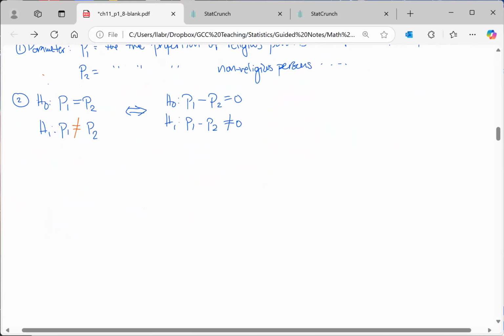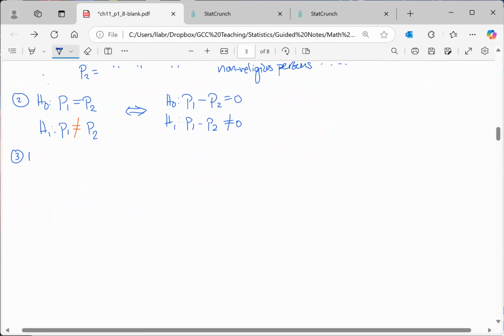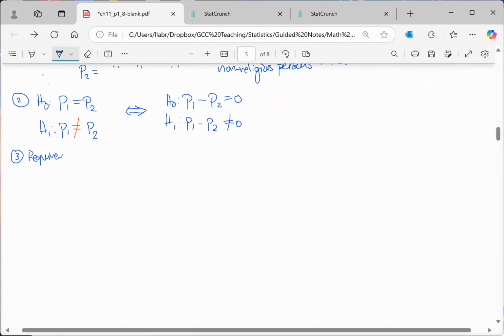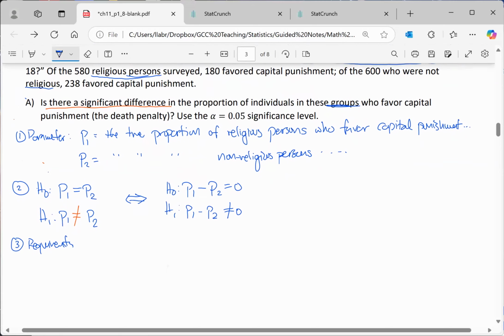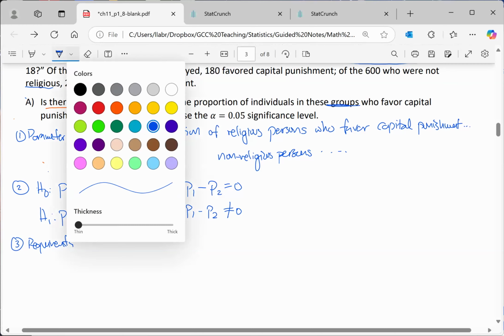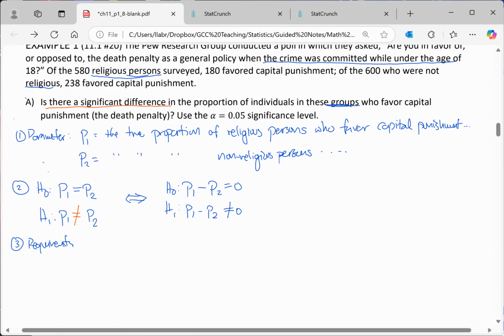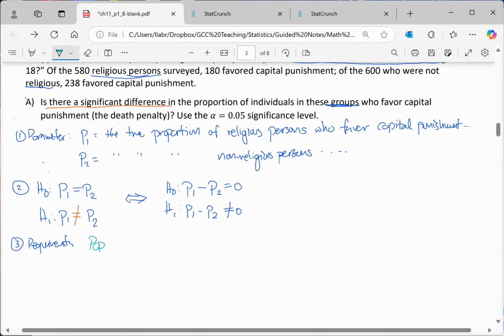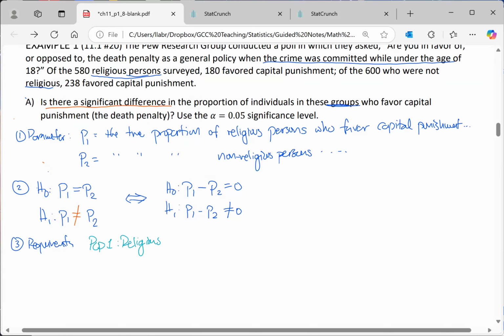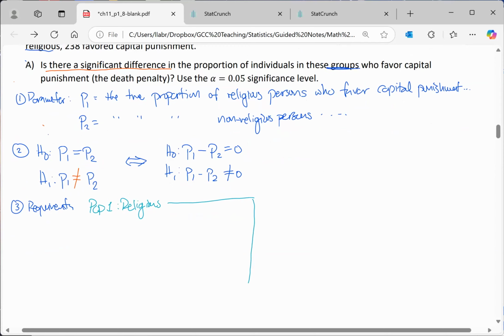All right, so we've got our parameter, we've got our hypothesis. Now let's check the conditions. So are all the conditions met? Are the requirements met? And for this, I'm going to use a different color. Remember, we need to do this for both groups. So let's do it for population 1, the religious individuals. Let's do the check for religious people, and then we'll do it for population 2, which is non-religious.